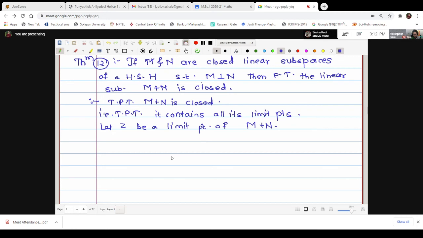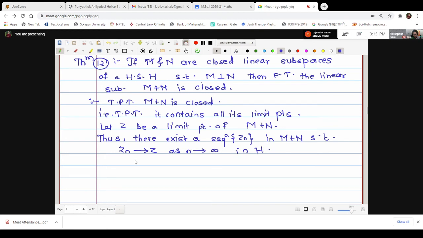This implies, thus, there exists a sequence Zn in M plus N such that Zn converges to Z as n tends to infinity in H. Our aim is to show that this Z is in M plus N.